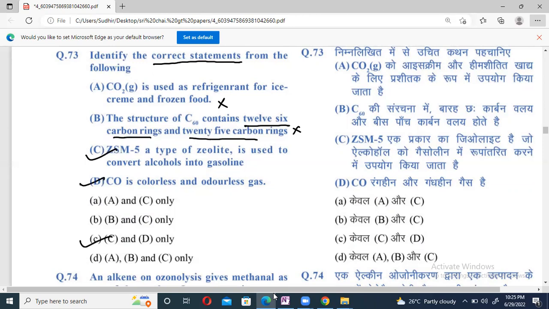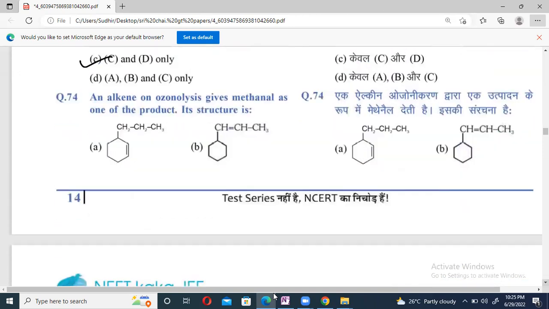73, C. 74 now. An alkene on ozonolysis gives methanol as one of the products. What is its structure? If I do ozonolysis of this one, what will I get?